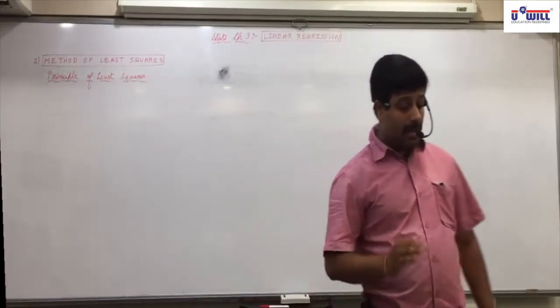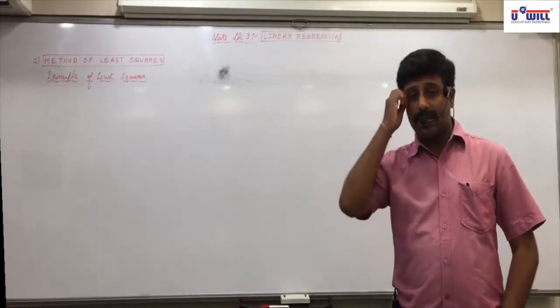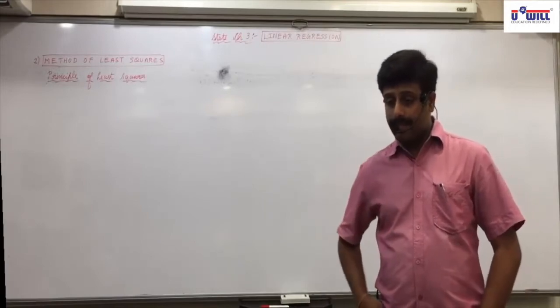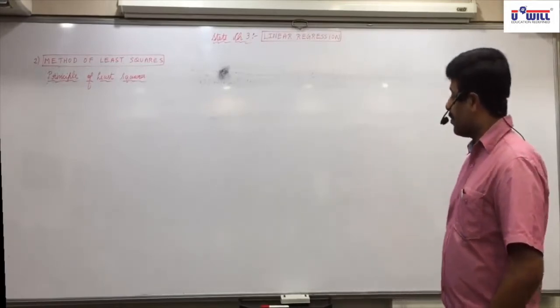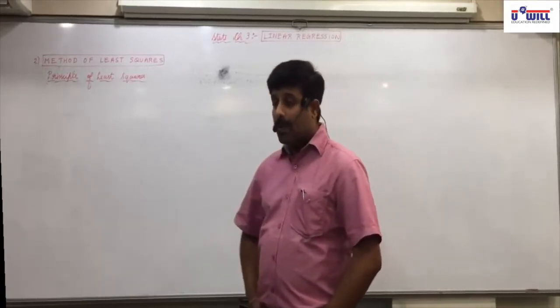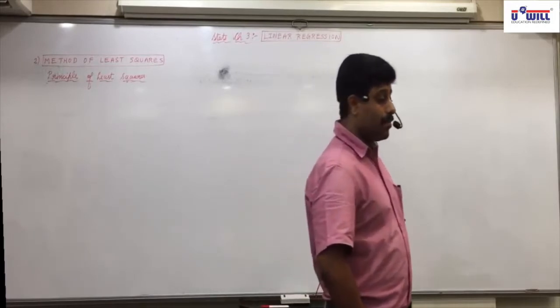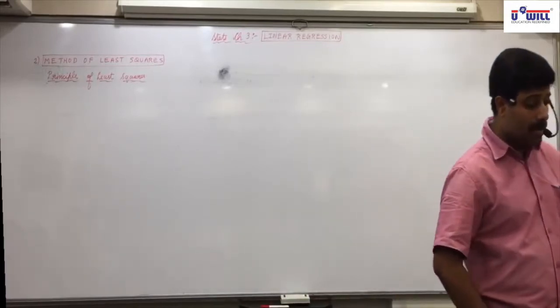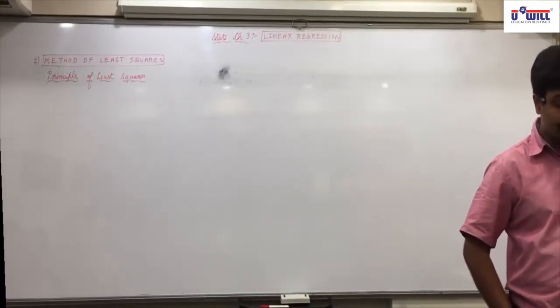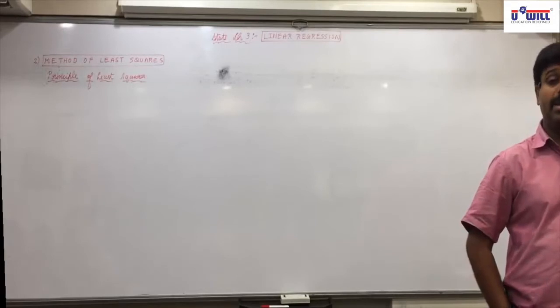In the method of least squares, comma, the sum of squares of error is minimum.